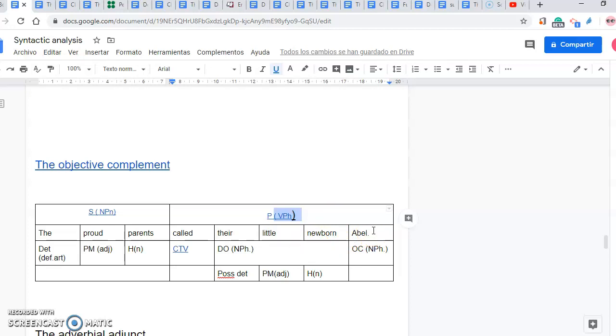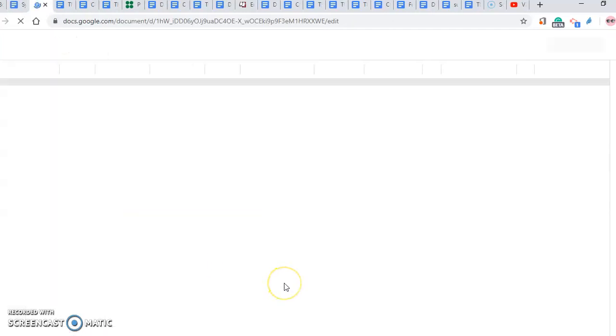But what I want to show you is that it fits. It has to fit. Yes, the direct object and the objective complement have to make a coherent sentence. Now, let's look at complex transitive verbs in the classification of verbs.